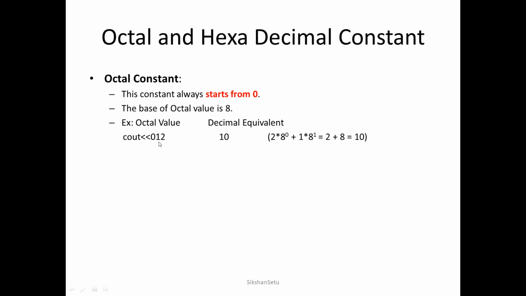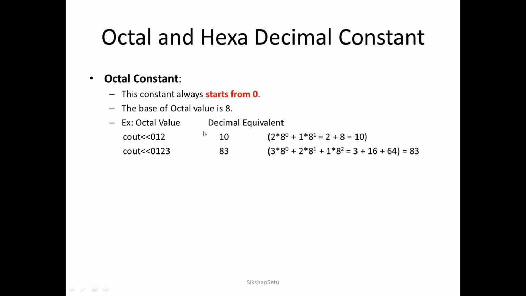So next comes 1. So 1 into 8 power 1. Now 2 into 8 power 0 is 2 and 1 into 8 power 1 is 8. So 2 plus 8 equals 10. So the decimal equivalent for this octal number 012 is 10.